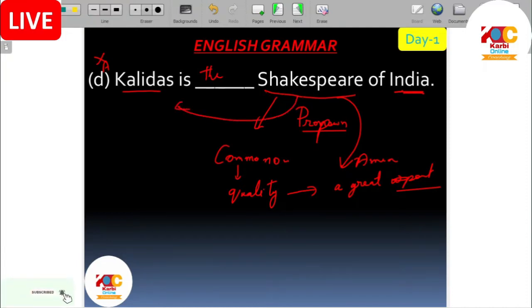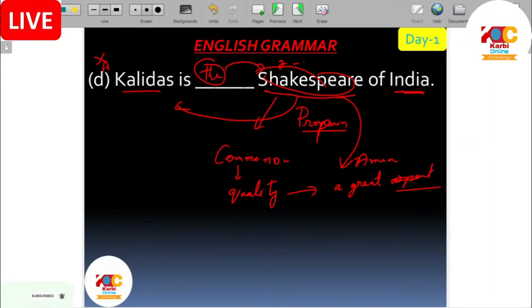Kalidas is like... Shakespeare is the great writer of America. To talk about that sentence, we are taking the help of Shakespeare. It means Kalidas is the great writer of India. Here, the meaning of Shakespeare is great writer or great poet or something like that. Quality. So we are saying Kalidas is the Shakespeare. To denote the quality, we use "the" before a proper noun because we are using it not as a proper noun but as a common noun.